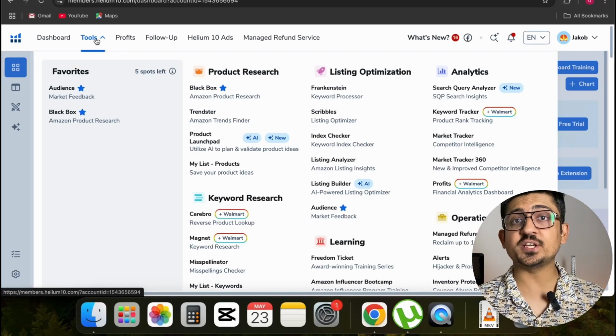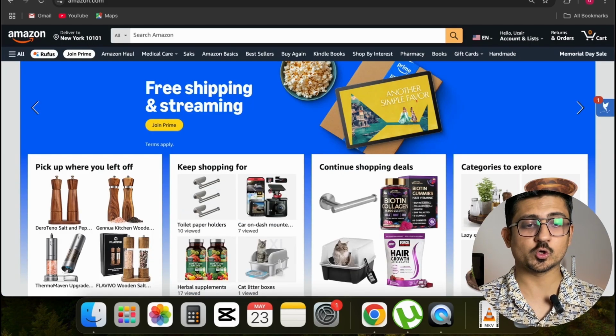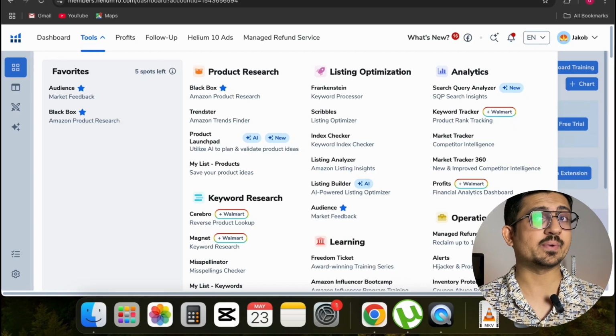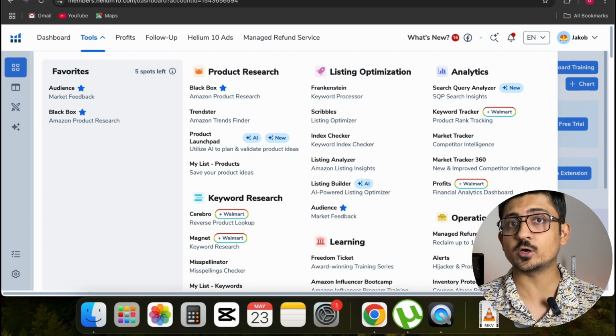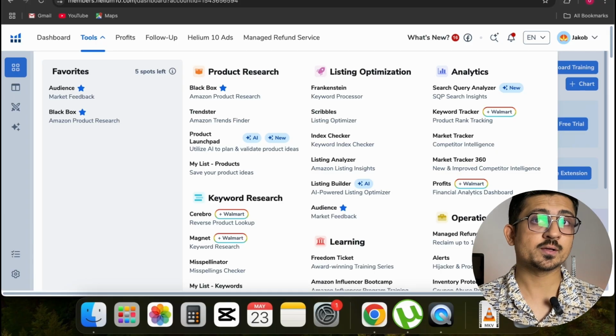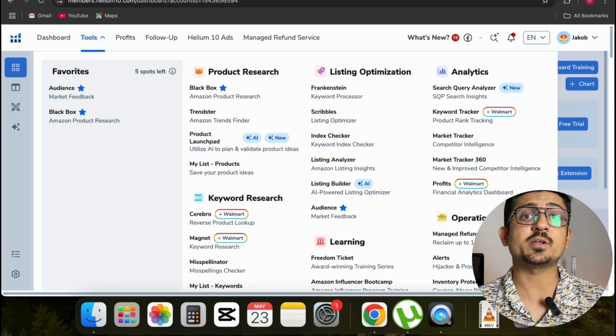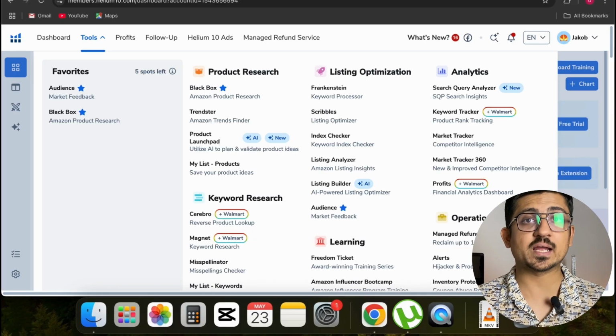Alright guys, as you can see, I'm on my laptop right now, and I have opened two websites. Number one is Helium10 and number two is Amazon.com. If you don't know what Helium10 is, it's a research tool that is a must-have for all Amazon sellers. If you're investing a lot of money in your Amazon business, like purchasing your product, shipping it, and marketing it, then if you invest a fraction of that money into these kinds of tools, they can make your life a lot easier, save your time, and increase your chances of success.